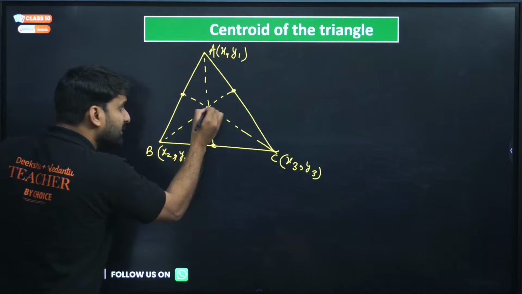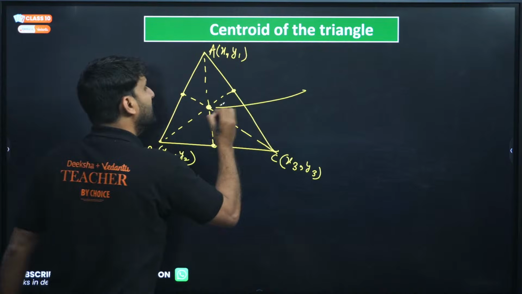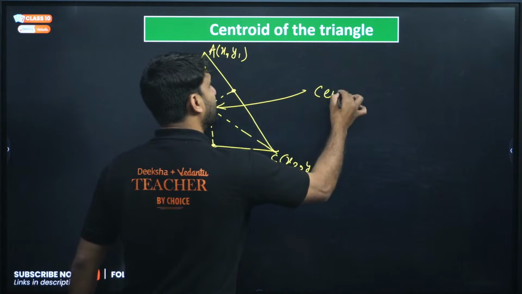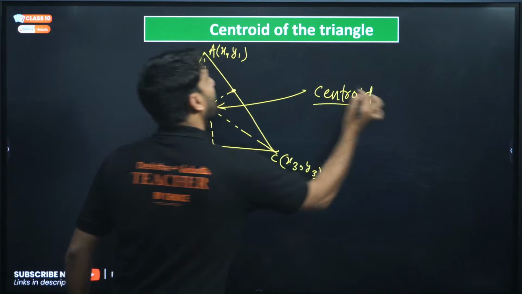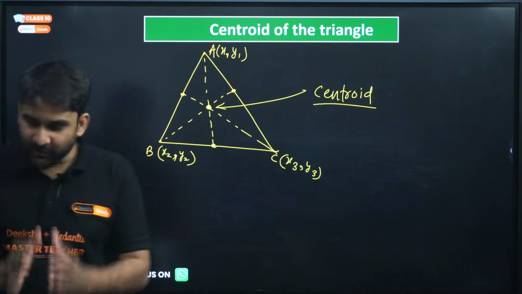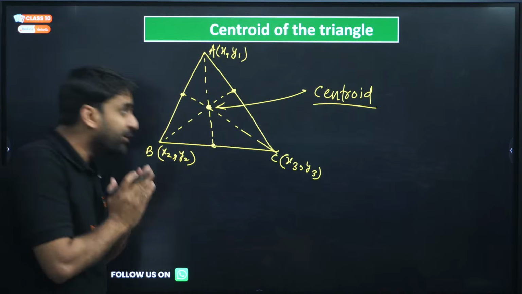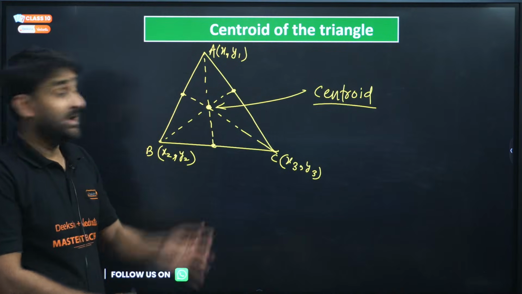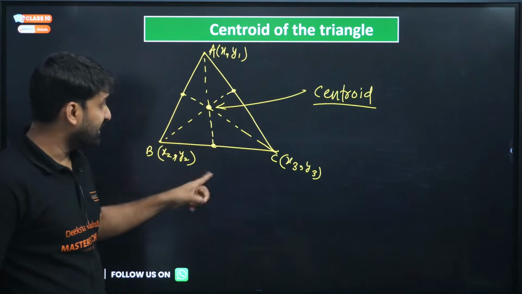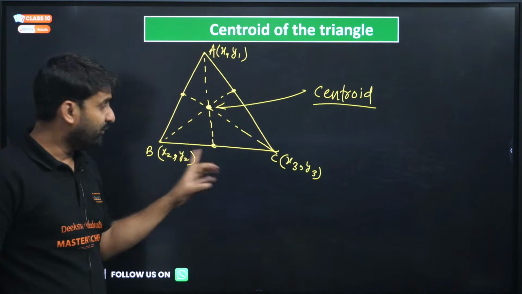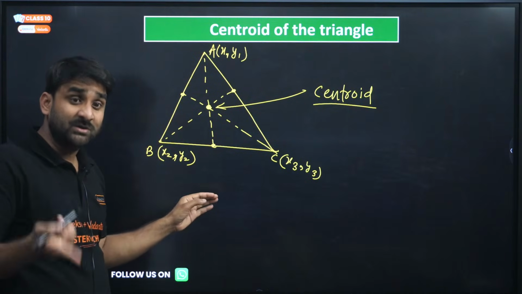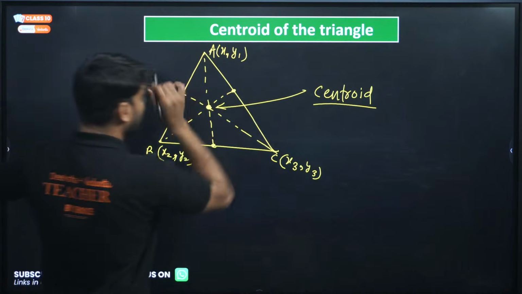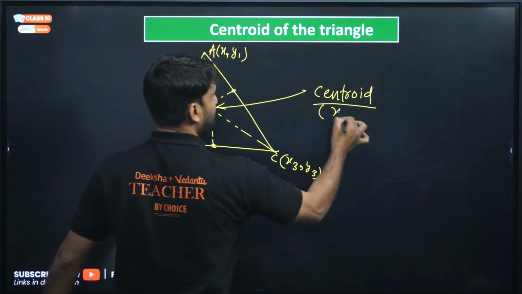The point at which all the medians intersect is called centroid of the triangle. I hope you are getting my point. If the coordinates of the vertices are given, we can also find the centroid coordinates. Let's say the centroid coordinate is x comma y.